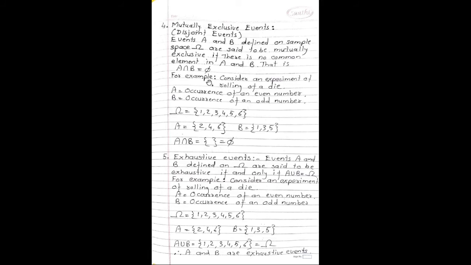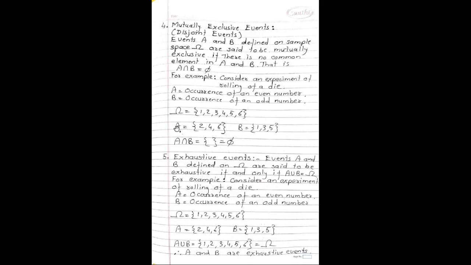For example, consider an experiment of rolling a die. A is the occurrence of an even number. Event B is defined as the occurrence of an odd number. So in this experiment, the sample space omega is {1, 2, 3, 4, 5, 6}.